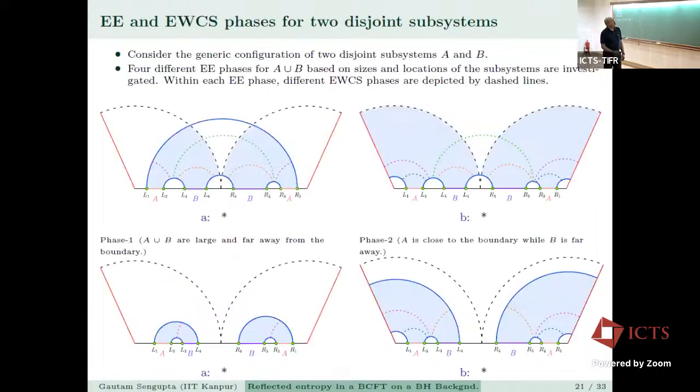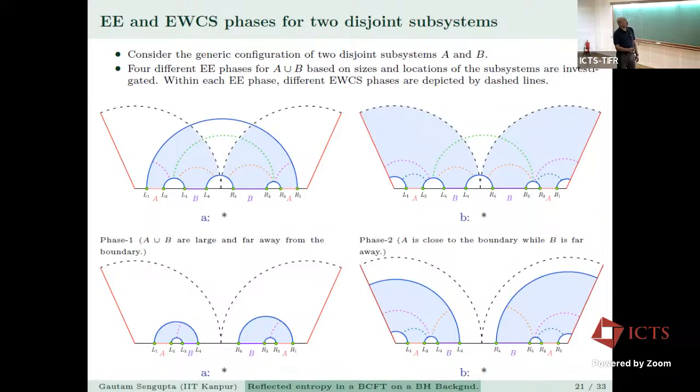Very good. If we look at the phases of the entanglement wedge cross-section for these two disjoint subsystems, for the generic configuration of two disjoint subsystems A and B there are 4 different entanglement entropy phases for A union B, based on sizes and locations of the subsystems, and these are investigated.